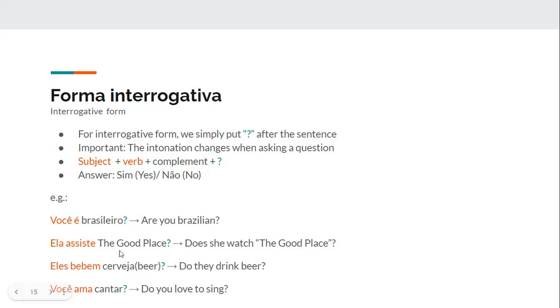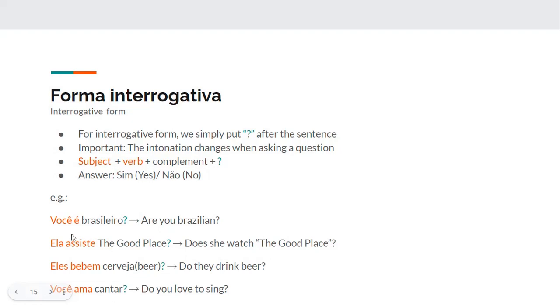Ela assiste The Good Place? Does she watch The Good Place? So ela, she, assiste, to watch. Eles bebem cerveja? Do they drink beer? Bebem, to drink, eles, they, cerveja, beer. Você ama cantar? Do you love to sing? Você, you, ama, to love, cantar, to sing.